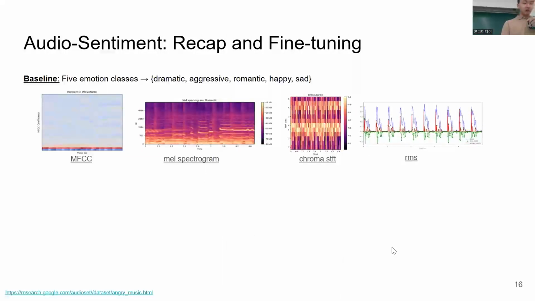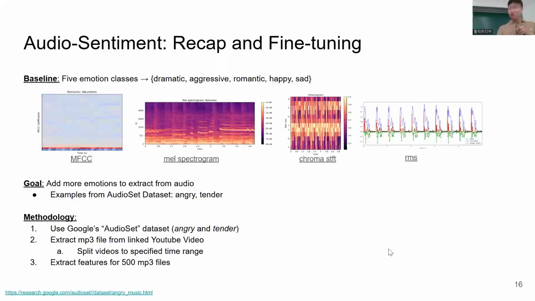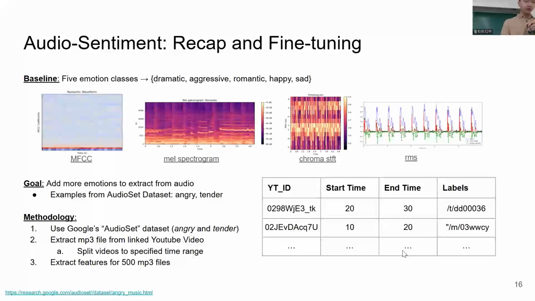As aforementioned, the baseline model originally had 5 emotions. We believe that this does not cover the entire emotion wheel and decided to add angry and tender as emotion classes. This is done by using Google's AudioSet dataset, which is a collection of 10-second sound clips drawn from YouTube videos. The dataset file has the YouTube video ID, the start time, end time, and the labels. The labels for angry and tender were specified in the dataset, and with the YouTube to MP3 API, we downloaded the sound clips within the specified timeframe. Using MFCC spectrogram and other audio-based features, we trained the model, and now Hansup will explain the output.